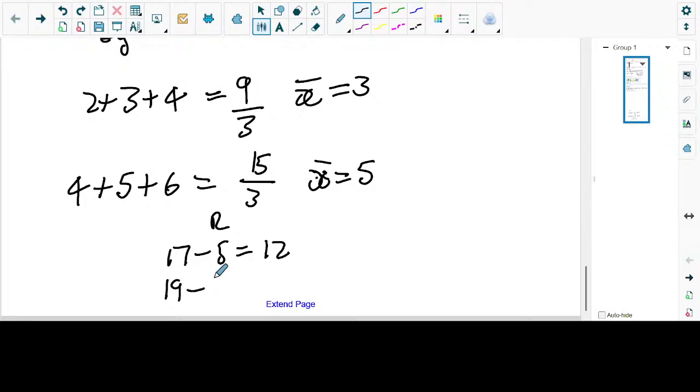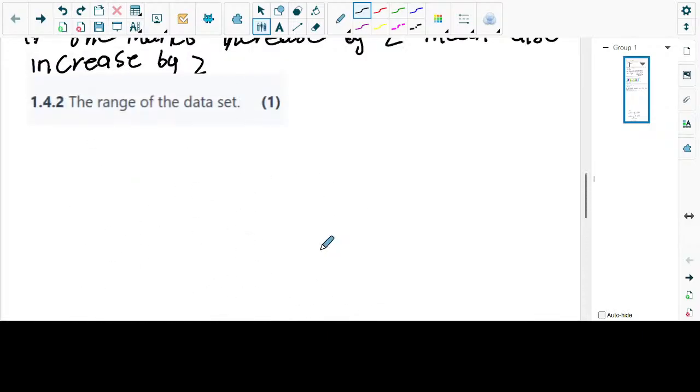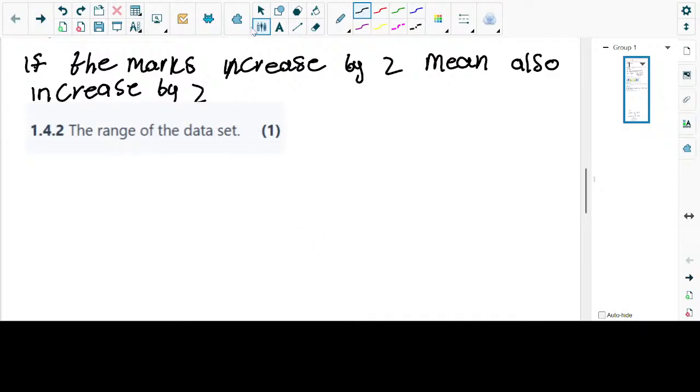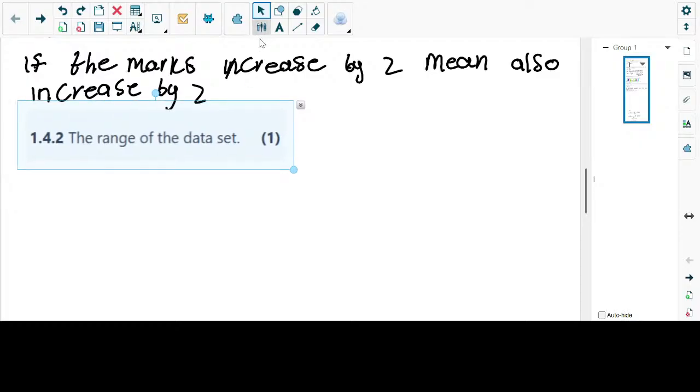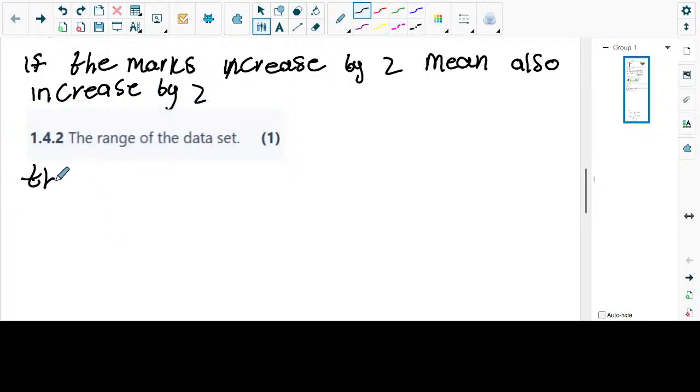19 minus 7 is still going to be exactly the same answer, which is 12. So even if we subtracted the 5 and the 17, we're still going to get the same answer. Even if we subtract the 7 and the 19, we're still going to get the same answer. I'm correct. 19 minus 7 is 12. 17 minus 5, you still get 12. So therefore the range will not increase. The range will remain the same.